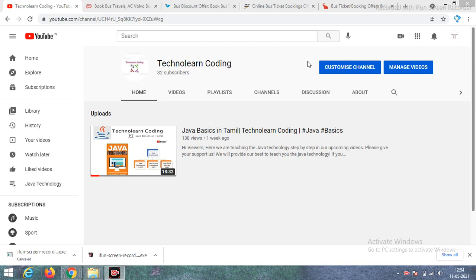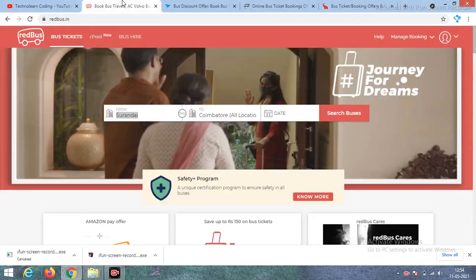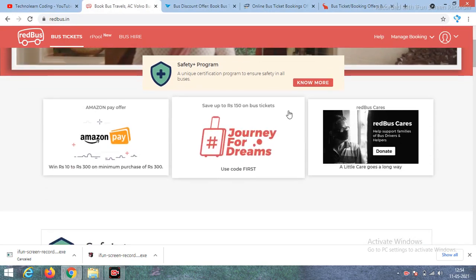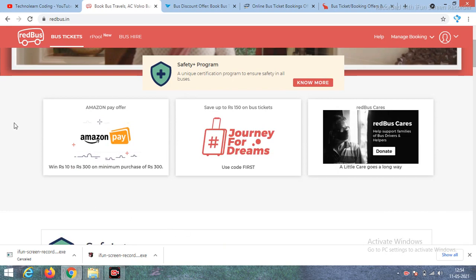Today we will see the discount coupon code details of some of the major websites directly. The most popular online ticket booking website is Redbus, and most people use it for ticket booking. So if you scroll down this website, we will get the current offers for ticket booking.